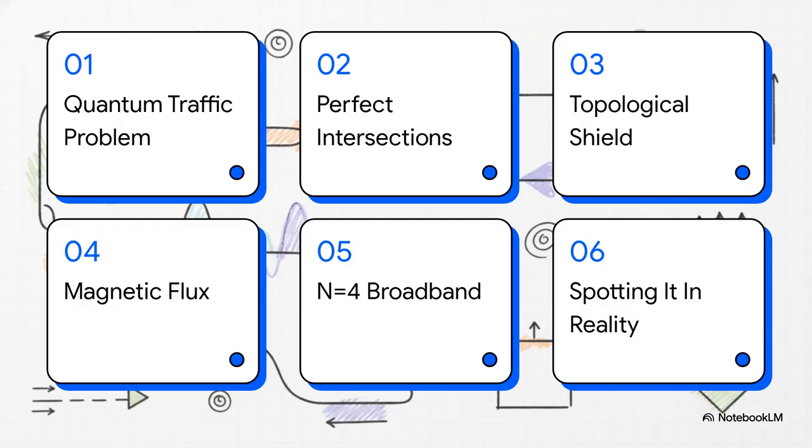Here's our roadmap for today. We'll start with the quantum traffic problem, then look at perfect intersections, explore the topological shield, introduce magnetic flux, examine this really cool n=4 broadband phenomenon, and finally, look at spotting it in reality.